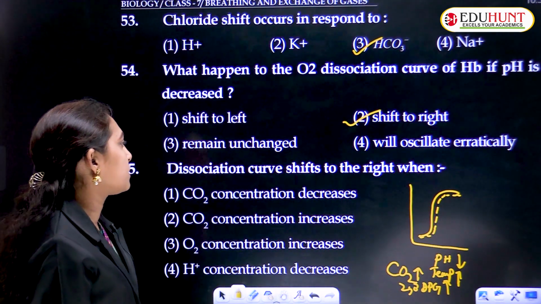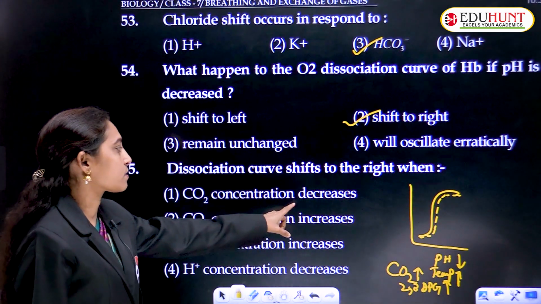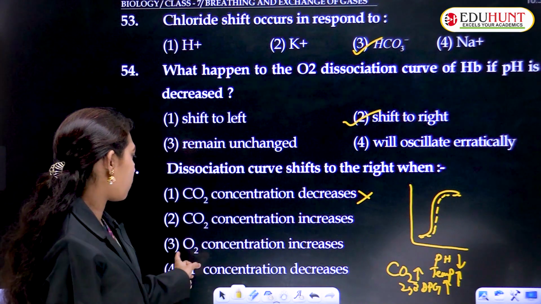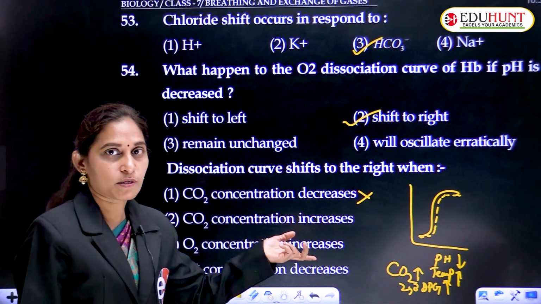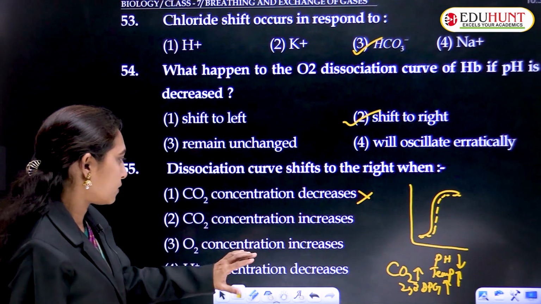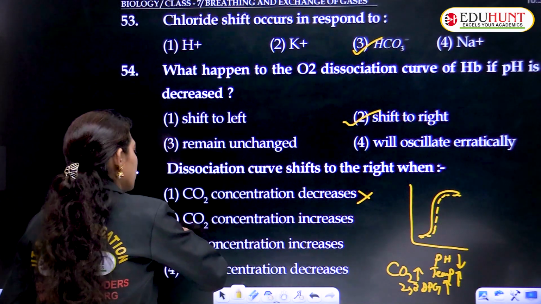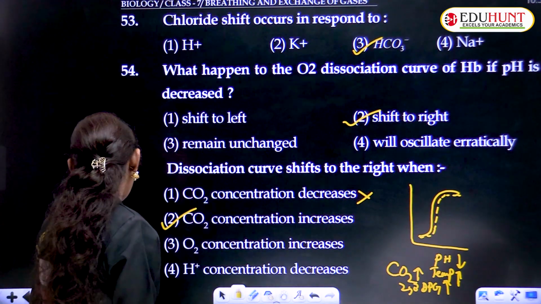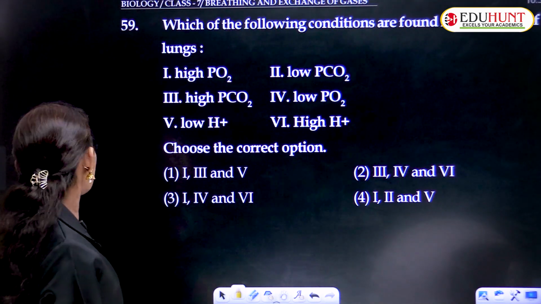The dissociation curve shifts to right when, remember all that was just said: CO2 concentration decreases? No. Increases. CO2 concentration increases? Yes. O2 concentration increases? H plus concentration decreases? If CO2 concentration increases, H plus concentration increases and pH decreases. So CO2 concentration increases means acidic, H plus concentration increased, pH decreased. Which one?